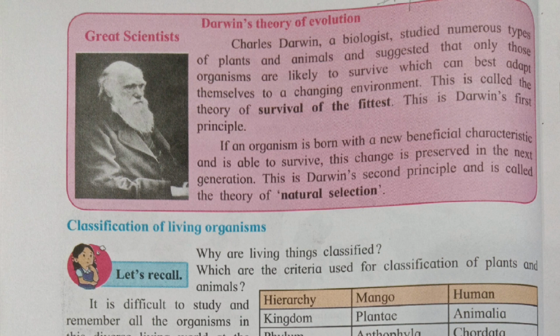If an organism is born with a new beneficial characteristic and is able to survive, this change is preserved in the next generation. This is Darwin's second principle and is called the theory of natural selection. These two principles are very important. Mark this.